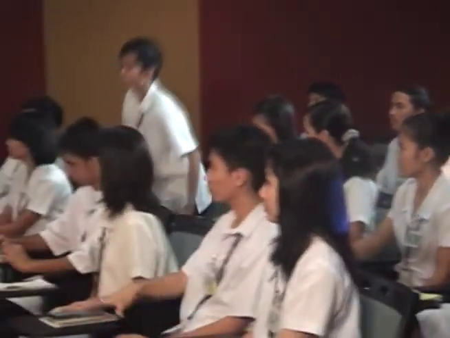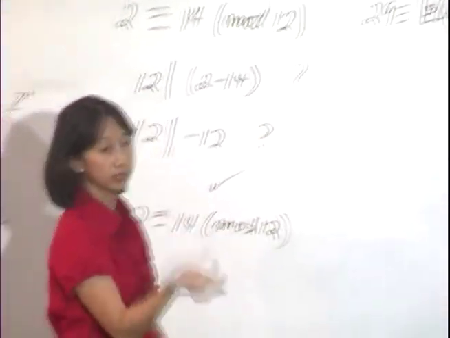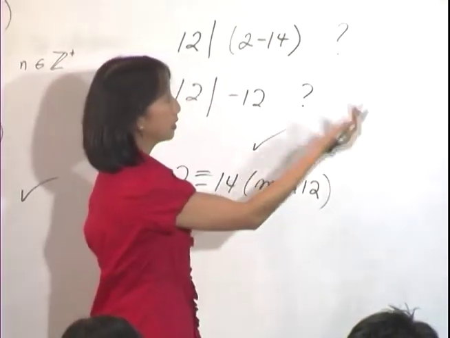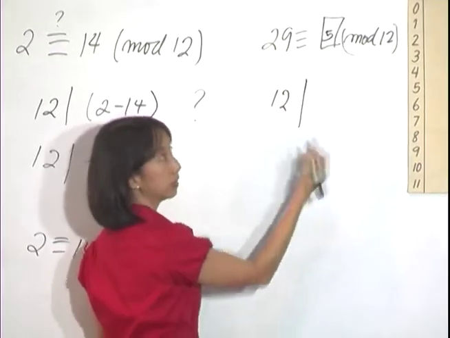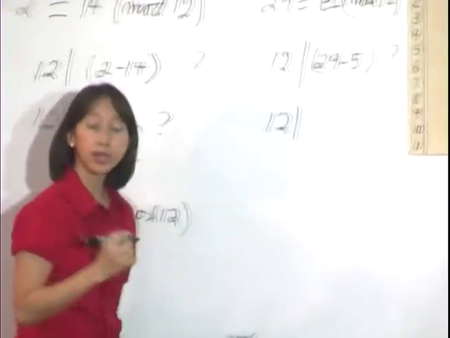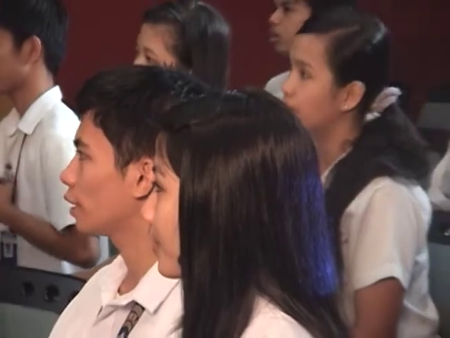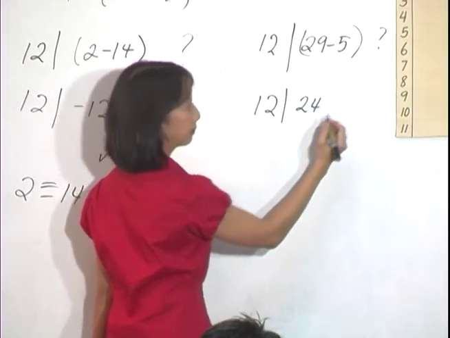Yes, Rebel? 5. Let's check if 29 is congruent to 5. Using the definition again, we will check if 12 divides which one? 29 minus 5. Does it divide? 29 minus 5 is 24. Does 12 divide 24? Yes.